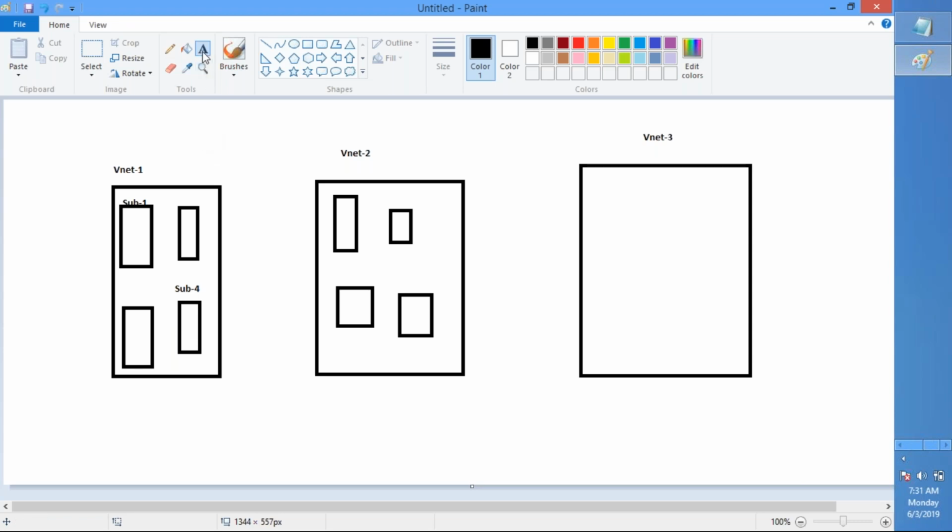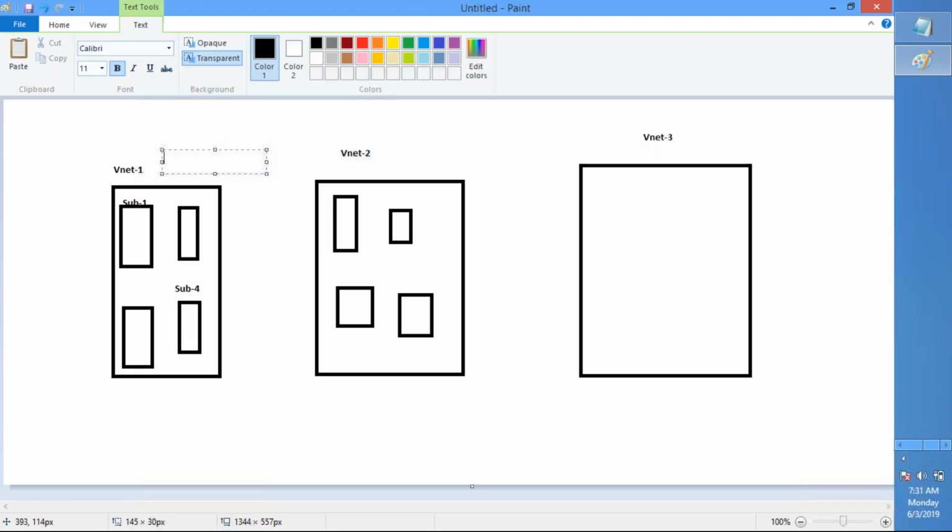Now each virtual network will have something called an address space. That address space defines the IP addresses that the machines in the subnets will get. Let us say you are going with a 10.x.x.x address space with /16.